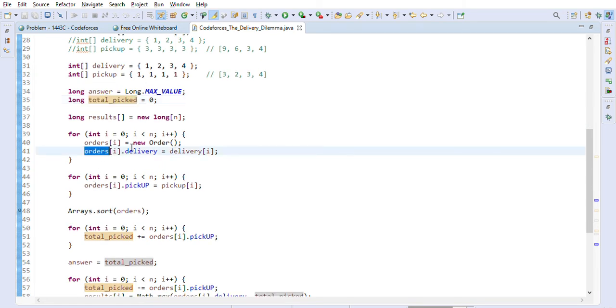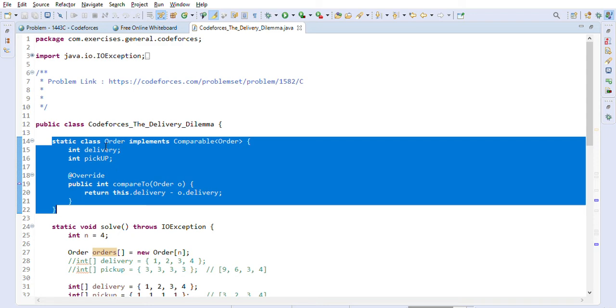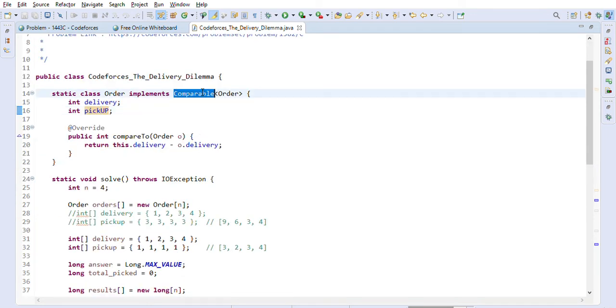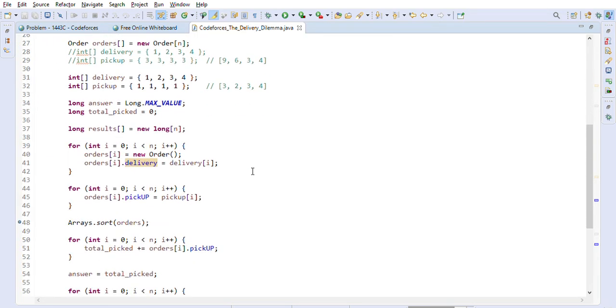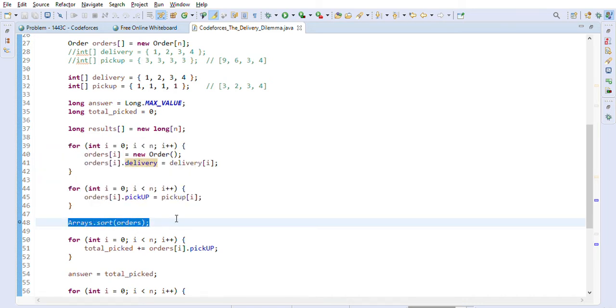Orders we are creating using the given input delivery and pickup. So Order is the helper class here with two fields, delivery and pickup, and it implements the Comparable interface, because we want to sort these orders based on delivery time in increasing order. So we first created all the orders here, creating all the order objects, and we are sorting the array here.